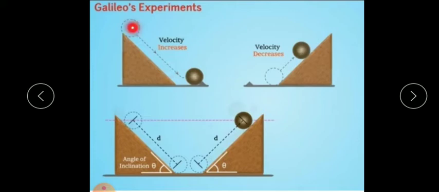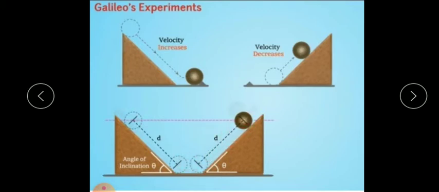So when the ball was dropped from a height, it is found that its velocity increases, and when the ball rolls up, its velocity decreases. But in the case of a doubly inclined plane, the ball released from one end reaches the top of the second plane.